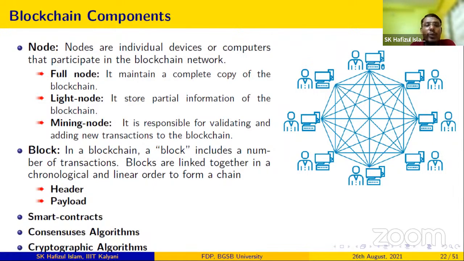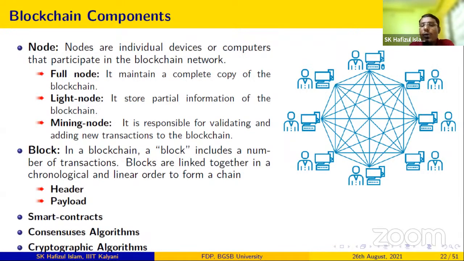Mining node or validator node: suppose there are 100 nodes in the blockchain, not all the nodes are interested to become the validator, right? Maybe out of 100, only 50 nodes are interested to become the validator or the miner. Because to become the validator, suppose proof of work is used, then you need a high-end PC with more computational power.